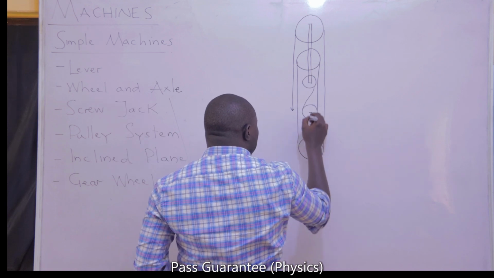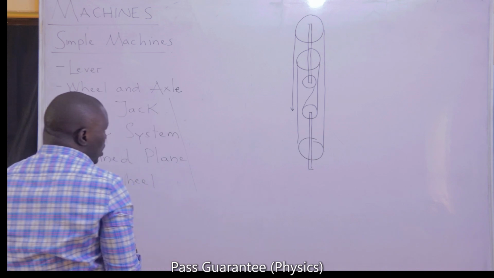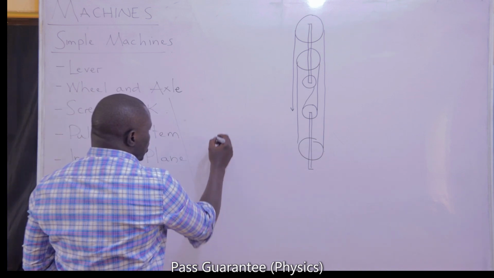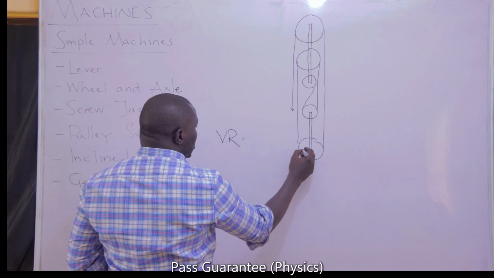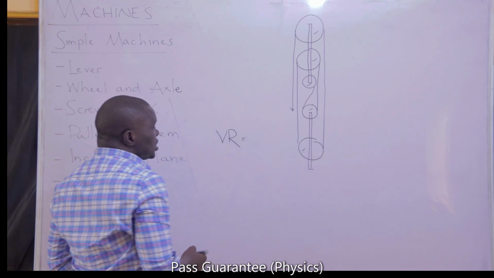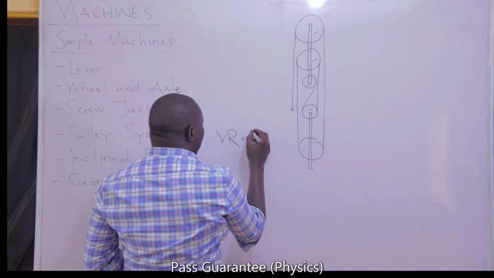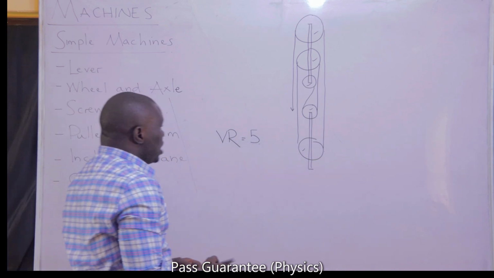Most times, pulley systems are also referred to as block and tackle systems. So the velocity ratio of a block and tackle system is just the number of pulleys that you have within it. If I'm given something like this, the number of pulleys that I have there, 1, 2, 3, 4, 5, becomes the velocity ratio.